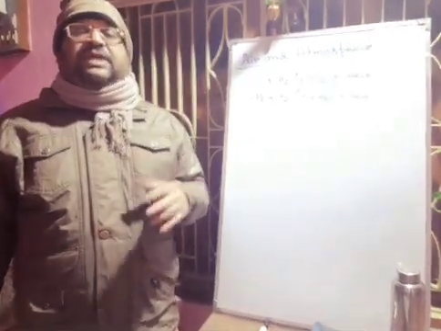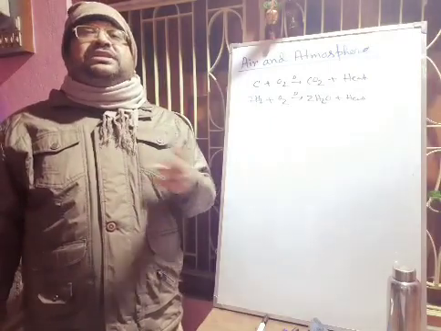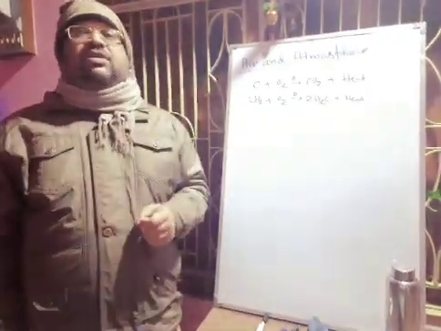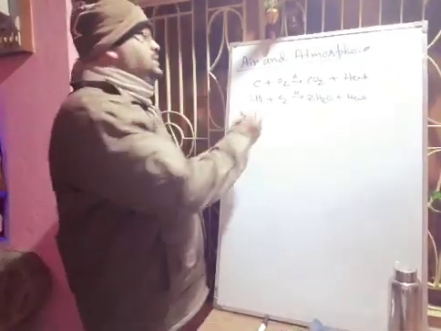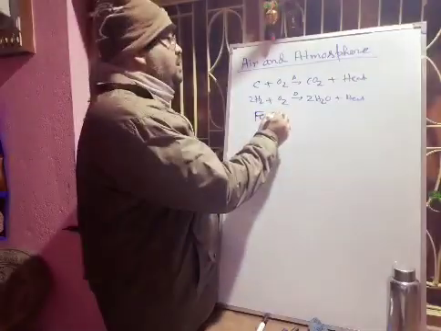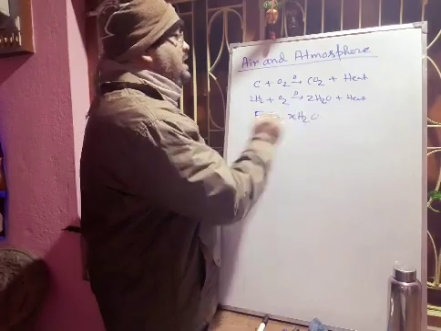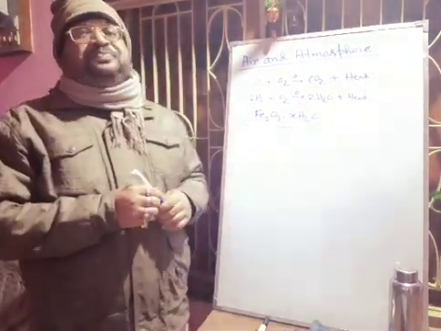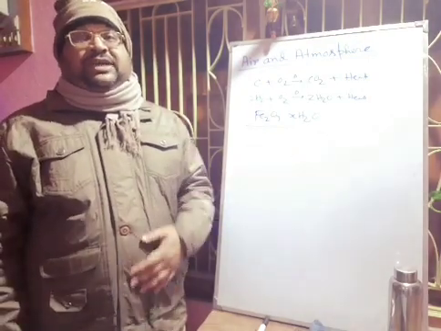Okay, again for further rusting. Next we will discuss the formula of rust. All of you know that the formula of rust is Fe2O3.xH2O, where x is variable. It may be 1, 2, 3, 4, any number. So this is called hydrated ferric oxide.